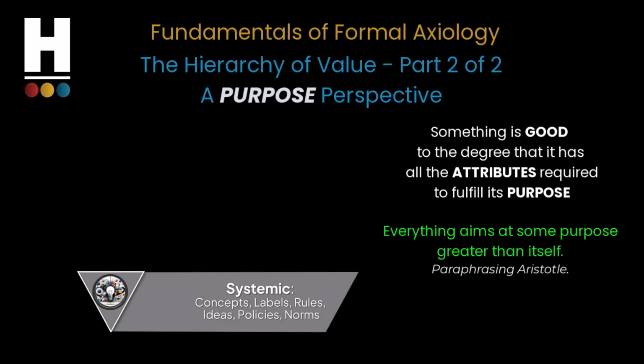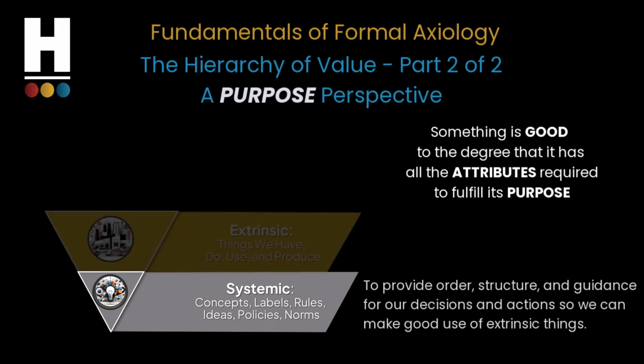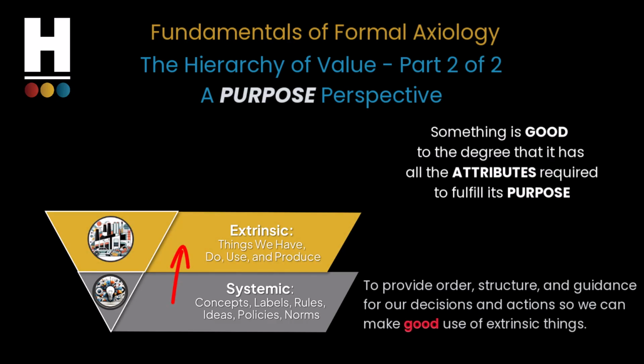The systemic dimension consists of our ideas and goals, rules and policies, plans and strategies, and all the formal and informal agreements and expectations that arise from them. The purpose of these systemic things is to provide order, structure, and guidance for our decisions and actions so we can make good use of extrinsic things. Notice the word good. Good use means using things in a way that fulfills a purpose, ultimately a greater purpose.